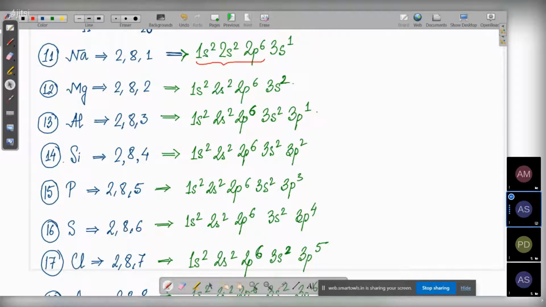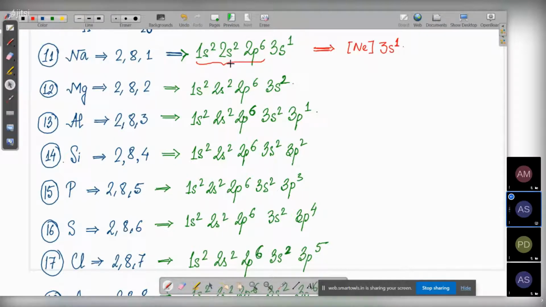So we can also write the configuration of sodium as [Ne] 3s1, because we have established that 1s2, 2s2, 2p6 is neon.